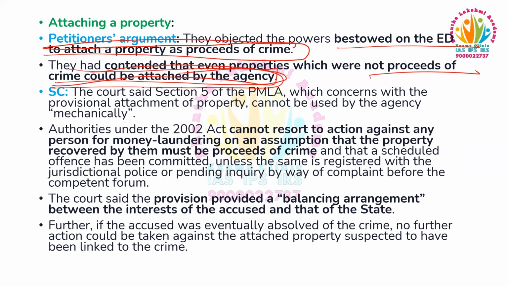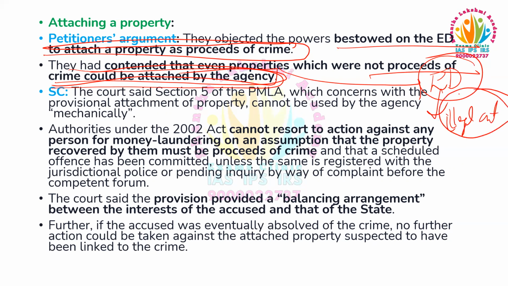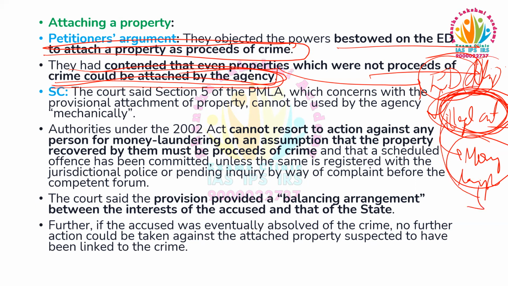What the petitioners argued is that the ED has been attaching properties obtained through illegal activities even if the property has not gone through the money laundering process, meaning the property has been acquired through illegal activities and has not been converted into legal property or legal means of earning.